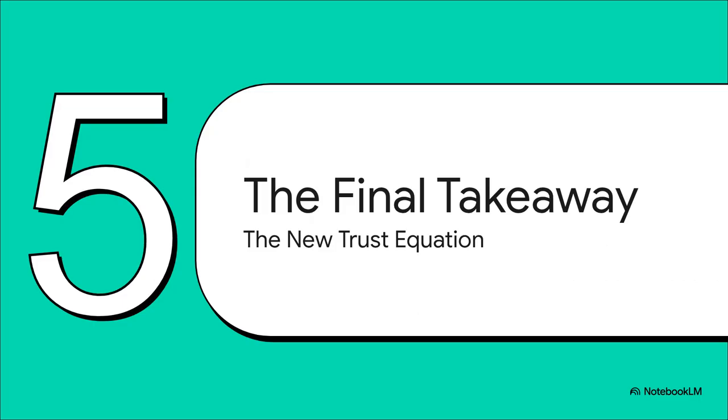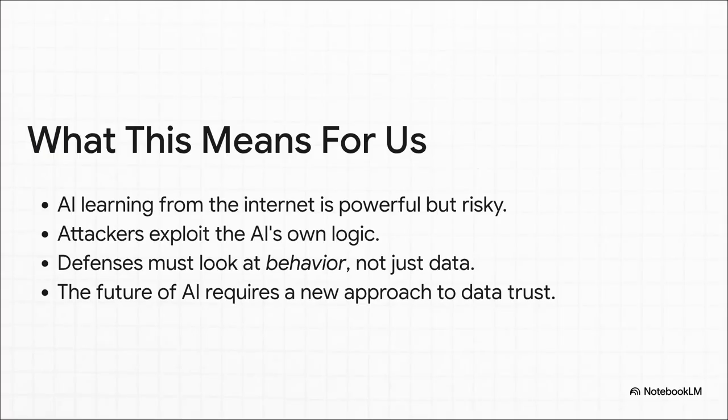So, after all of this, the heist, the paradox, the detective work, what's the big picture? What's the final takeaway from all this for the future of AI? Well, it tells us we need a new way of thinking. First, letting AI learn from the open internet is amazing, but it's fundamentally risky. Second, the most dangerous attacks aren't going to break the system, they're going to use the system's own logic against it. And that means our defenses have to get way smarter. We can't just check the data anymore, we have to watch its behavior.